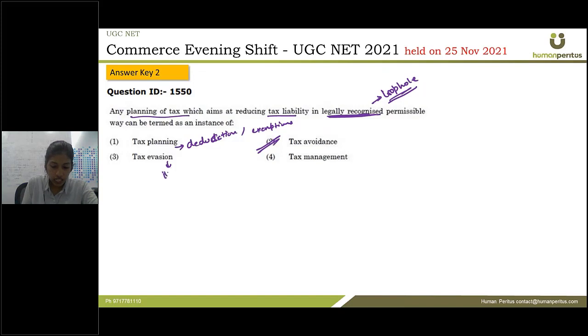Tax evasion is illegal, when you evade paying the taxation. Tax management is a broader concept that includes tax planning, which is also a legal framework, in which you use the Income Tax Act in a way so that you can manage your tax liability at the lowest. Okay, so for this the answer is tax avoidance.